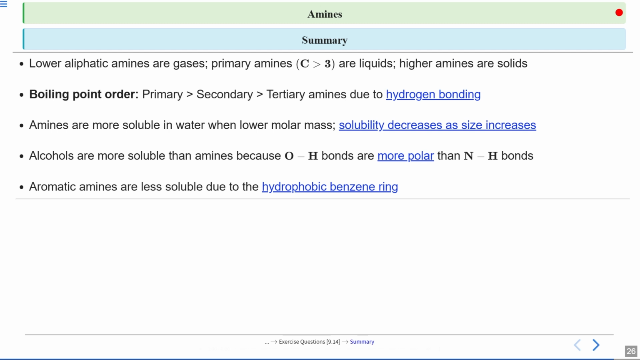Finally, we talked about aromatic amines, which contain a benzene ring and are less soluble in water. The benzene ring is hydrophobic, meaning it repels water and doesn't form hydrogen bonds. So this makes aromatic amines much less likely to dissolve in water compared to aliphatic amines. Okay, so I hope this is clear to you.